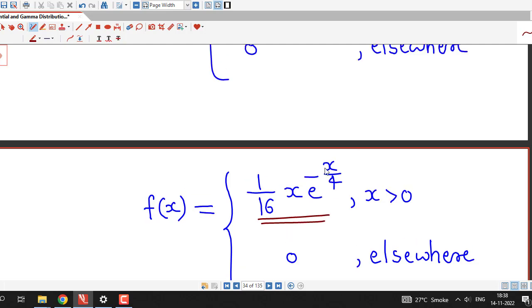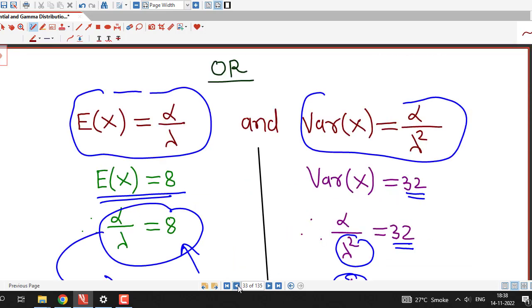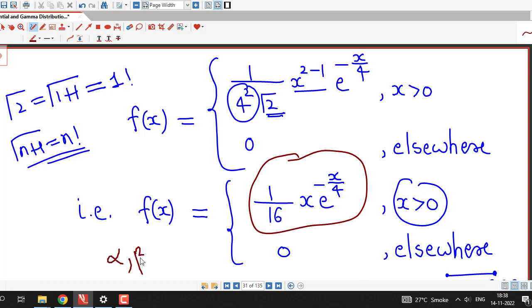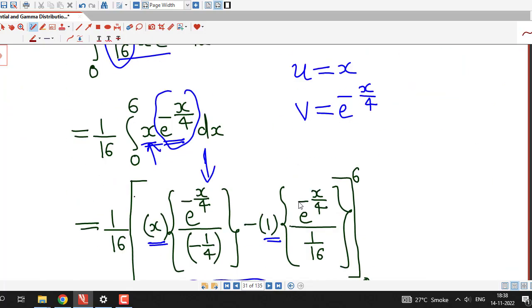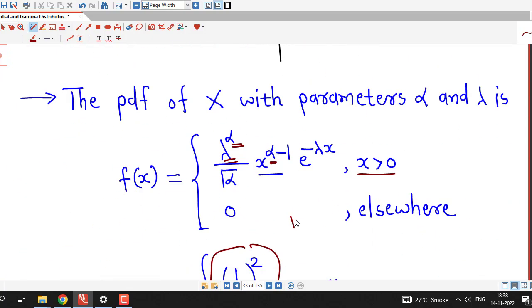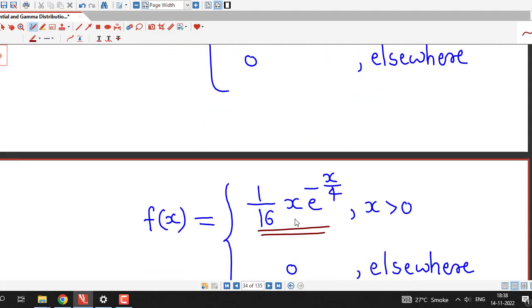So that is your choice, either you want to use the alpha beta parameter form for gamma distribution or the lambda alpha parameter form for gamma distribution. This is using the alpha beta parameter form, 1 by 16 x e raised to minus x by 4, and if I use lambda and alpha, I obtain the same PDF, 1 by 16 x e raised to minus x by 4, and our required probability is nothing but the integral of this PDF.